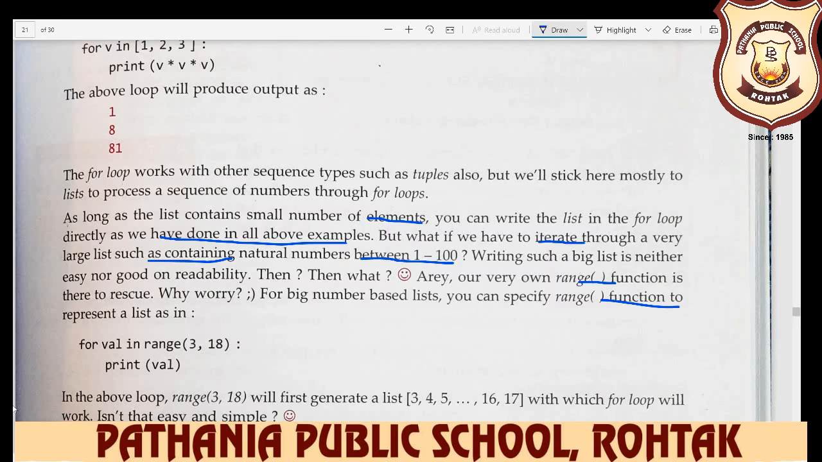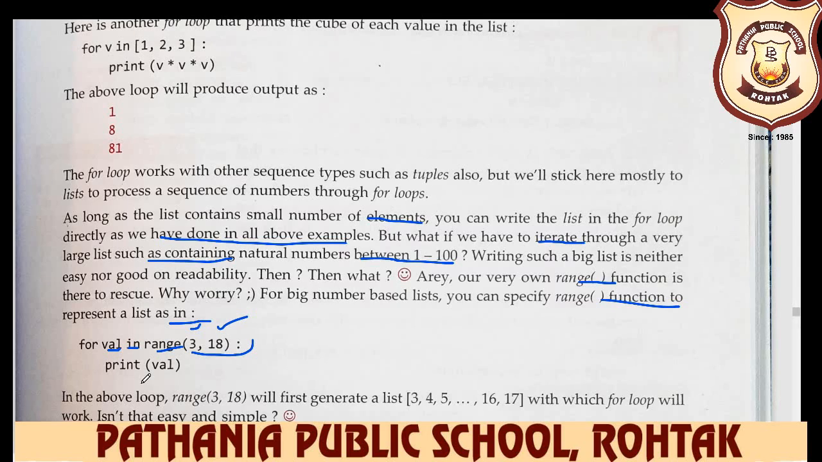So for val, meaning a variable name, you can use val, ch, a, b, c, any name. After that you write in. In is the name of the operator, and then you use the range function here. We already know the functioning of the range function. So 3 comma 18, what is the meaning of 3 comma 18? 3 means your starting value, your initial value, and 18 means your upper value. So our lower limit is 3 and the upper limit is 18, and then print the value. It automatically increments by 1 only.